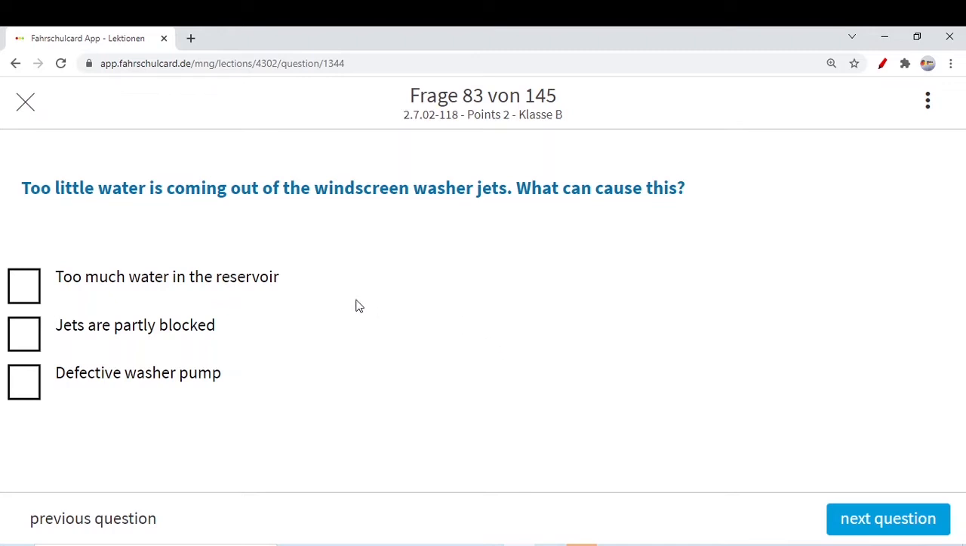Too much water in the reservoir? No. If you have too much water, it will come out. They are telling less water is coming out. So what is the reason?